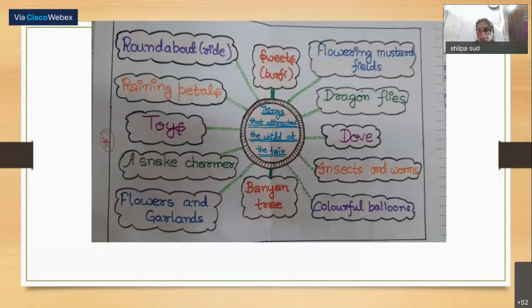I'll show you one more mind map you can see on the screen. This is a mind map of the king. Students were given, in groups, the picture of the king and were asked to write whatever characteristics they feel for the king. This is a mind map created by the students. So different characters and different mind maps can be done.